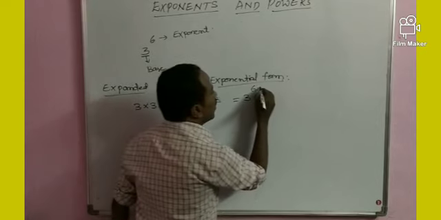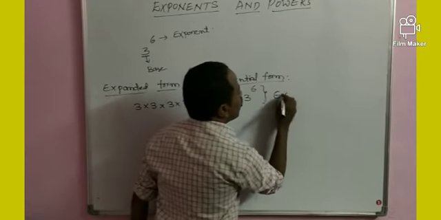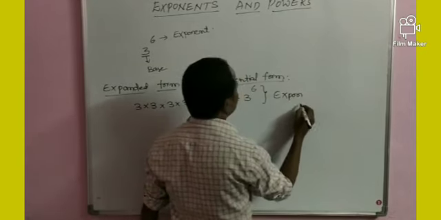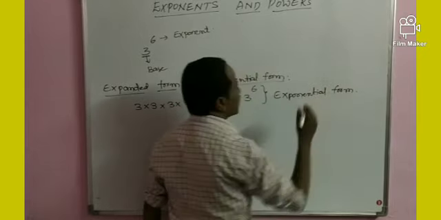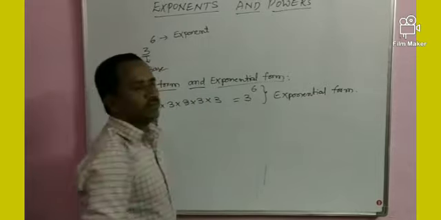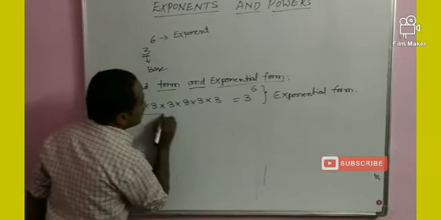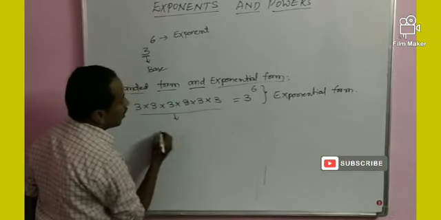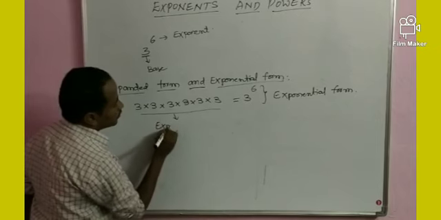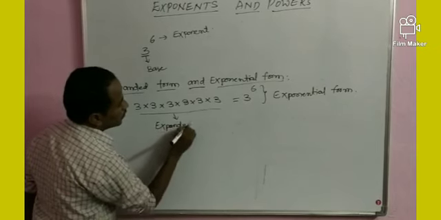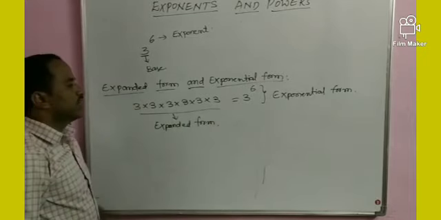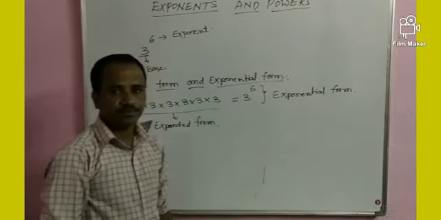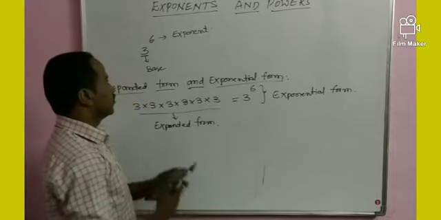This is called the exponential form. But this is called expanded form. This is called expanded form. This is called exponential form. Now, one more example.